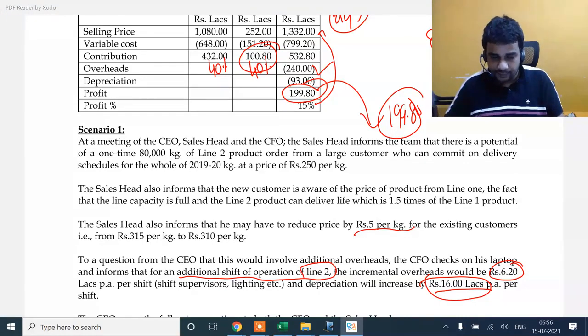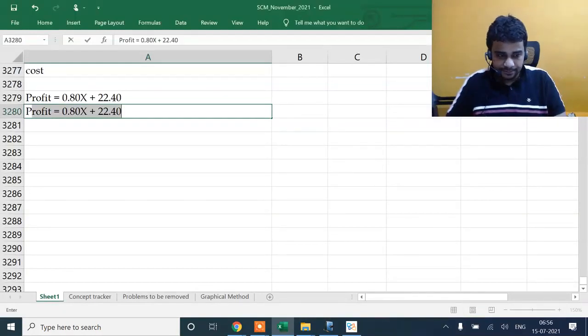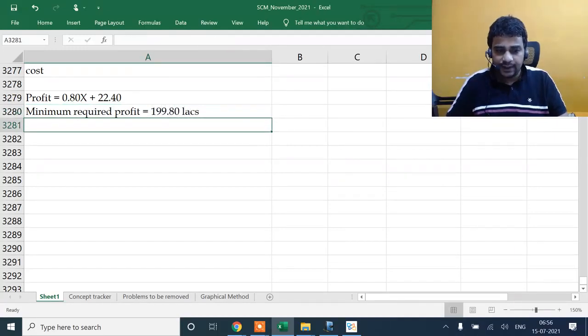The existing profit. So existing profit is the minimum required profit. Why this is the minimum required profit is, as of now I am earning it. So if you are telling me to accept an order, it should at least contribute something. It may not give me a PVR of 40%, okay. It may not give me a net profit margin of 15%, okay. But it cannot lead to a reduction in the overall profit. That is not at all acceptable.